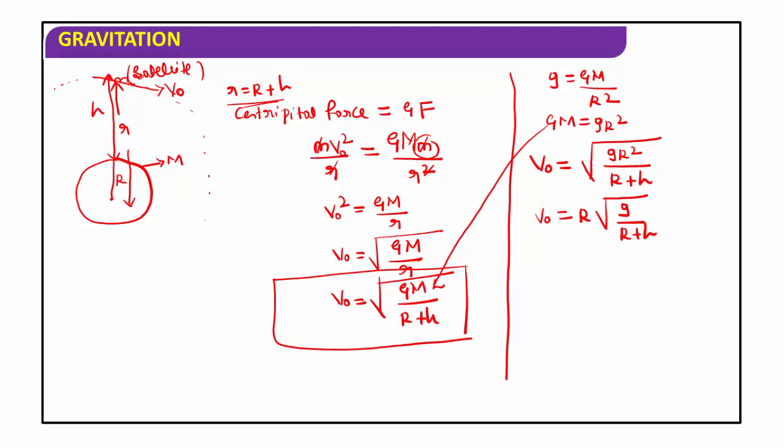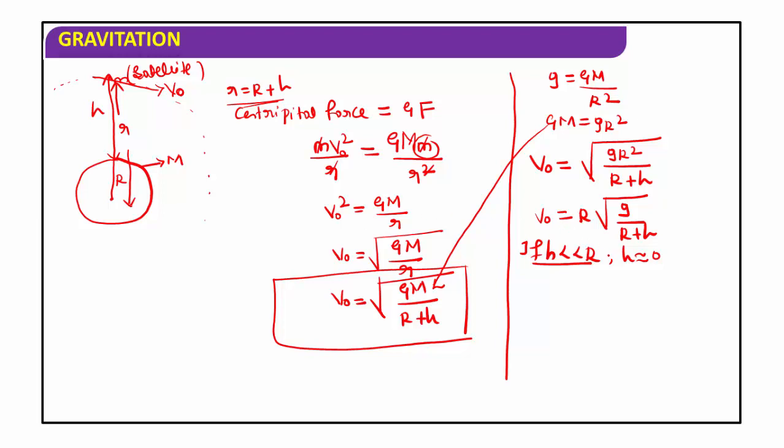Suppose this satellite moves very close to the surface of the earth. When the satellite moves very close to the surface of the earth and the height is neglected, if h is very much less than R, then the h value can be neglected, it is nearly equal to 0.